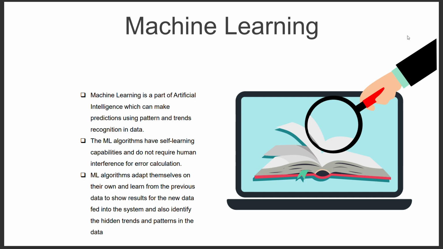ML algorithms adapt themselves on their own and learn from previous data to show results for the new data fed into the system, and also identify the hidden trends and patterns in the data.